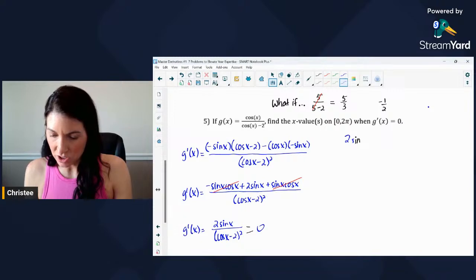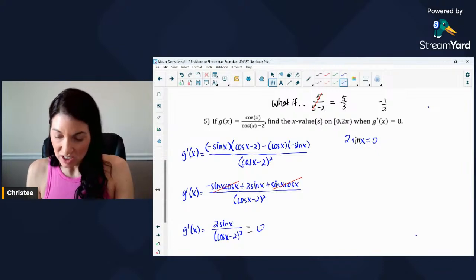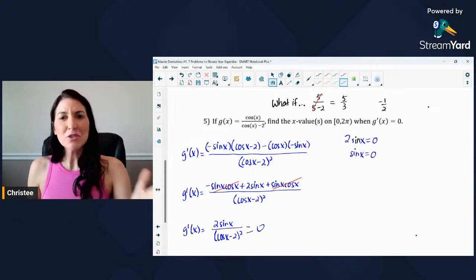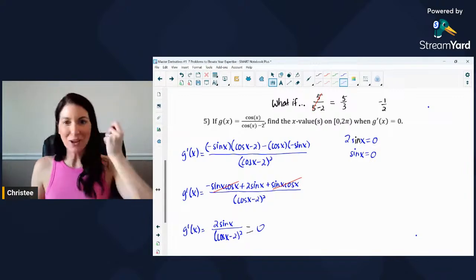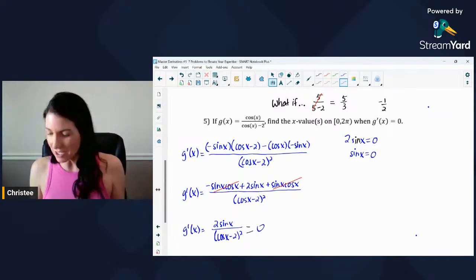Equal to 0. And again, you'd have that if you multiplied over the denominator, or it's where the numerator equals 0. So where 2 sine x is equal to 0, well, dividing both sides by 2, I'd get where sine of x is equal to 0. This is really good trig practice. Okay, where is sine of x equal to 0?